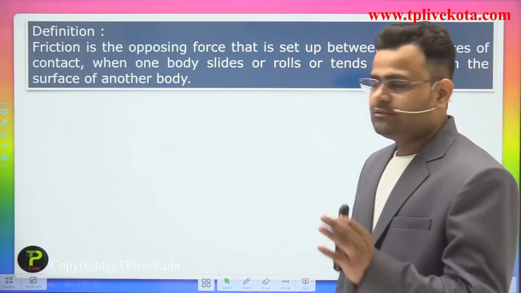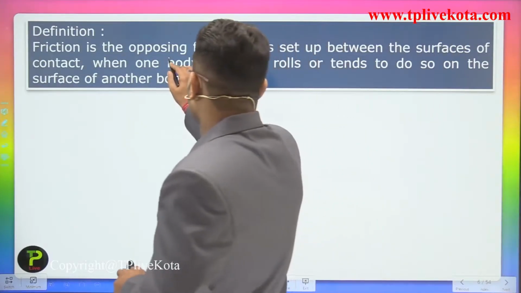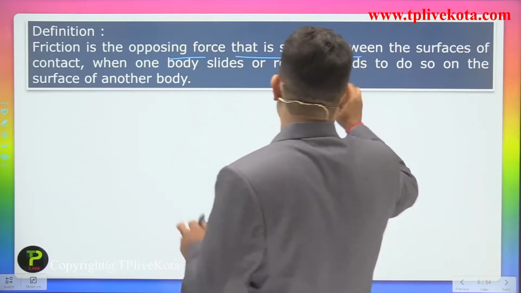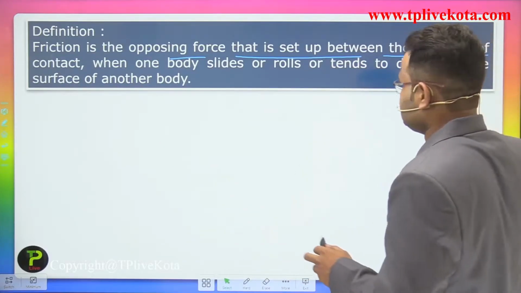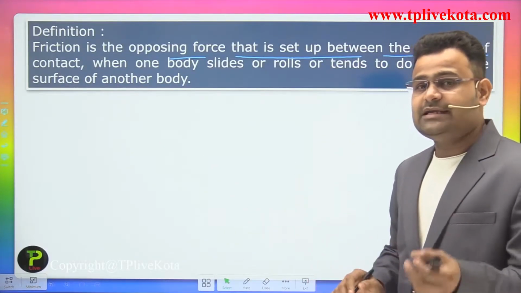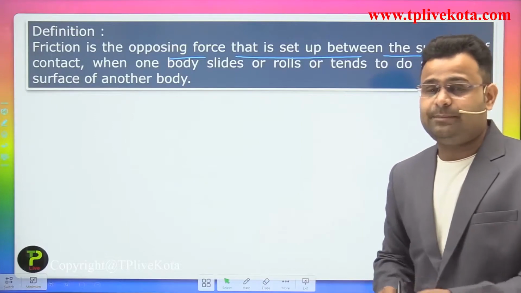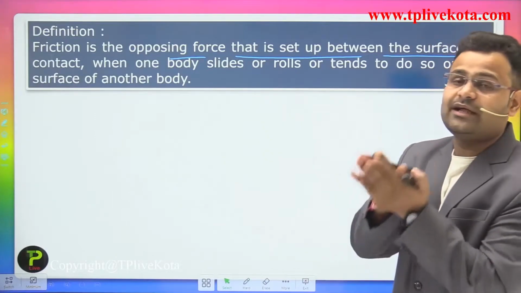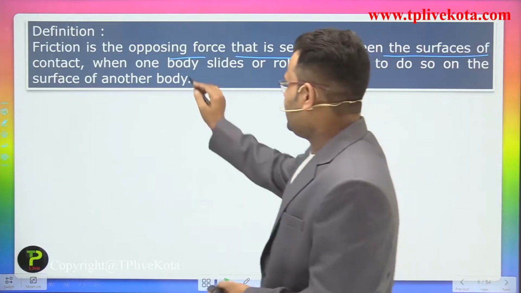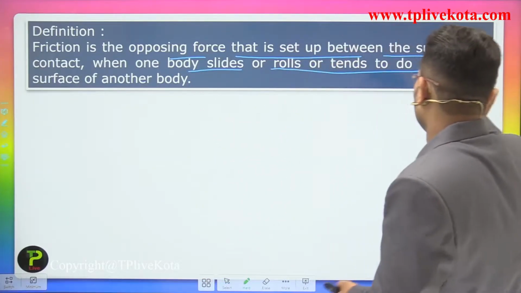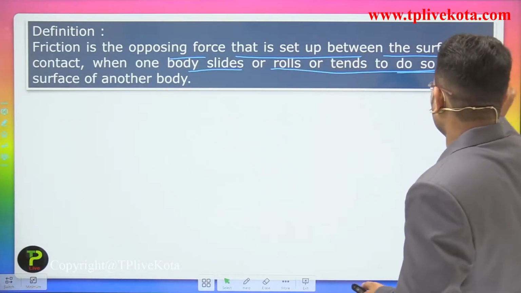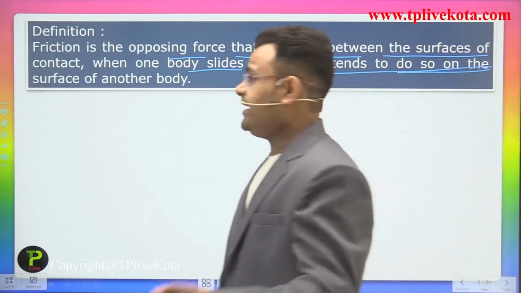Next point, friction is the opposing force that is set up between the surfaces in contact. It appears between the two bodies which are in contact, when one body slides or rolls, or tends to roll, on the other surface.